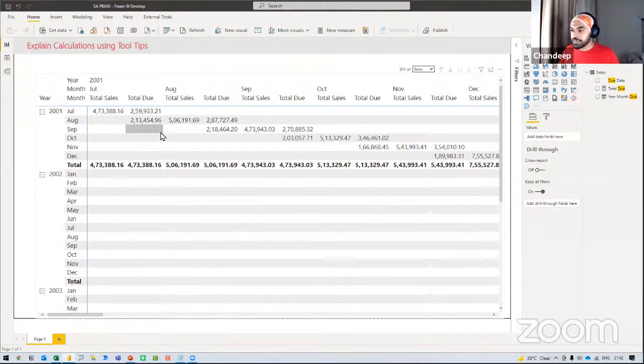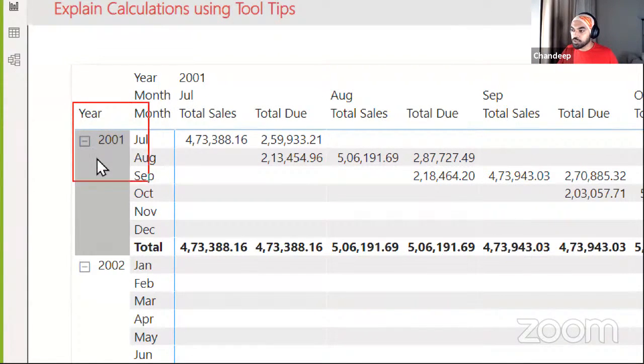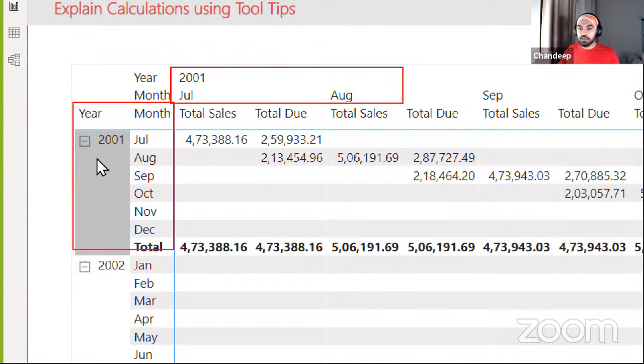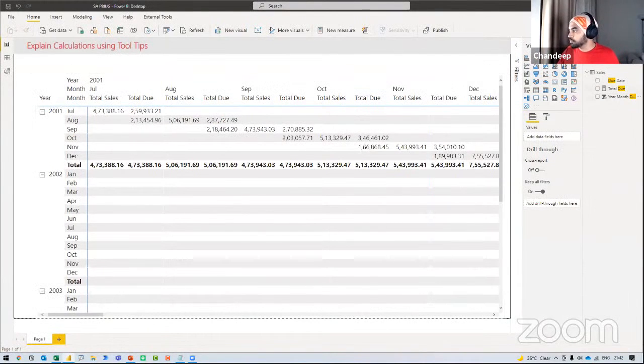One of the options is this: as of now, these two are nothing but your calendar 1 year and month, and these two are nothing but your calendar 2 year and month. So you can swap them. If you swap them, what is horizontal is going to come to vertical, and what is vertical is going to come to horizontal. Or you can just change the DAX. I can do anything, whichever is okay with you.